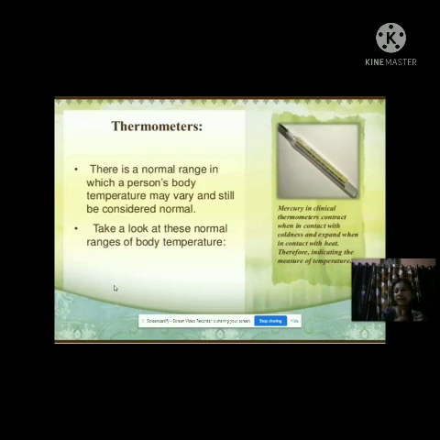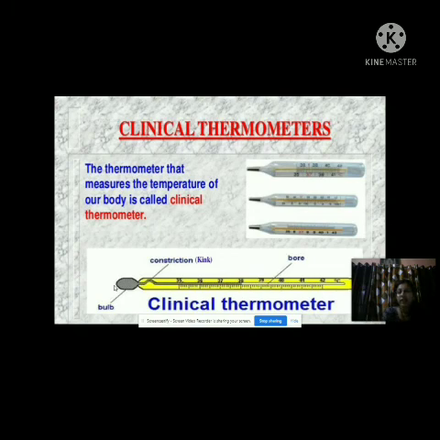Means that the mercury inside the thermometer indicates the actual temperature of any object. Mercury is the actual measurement of a particular temperature in any thermometer. The different types of thermometers that we can see are clinical thermometers, laboratory thermometers, and digital thermometers.